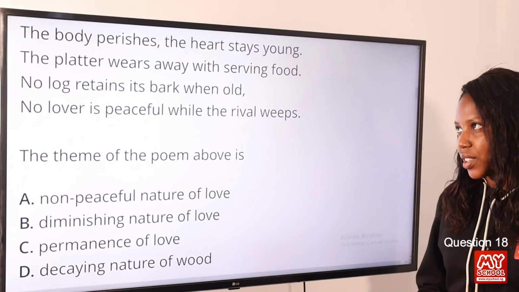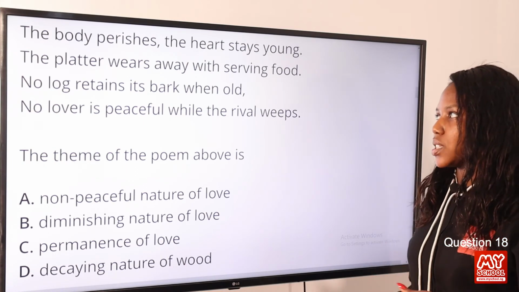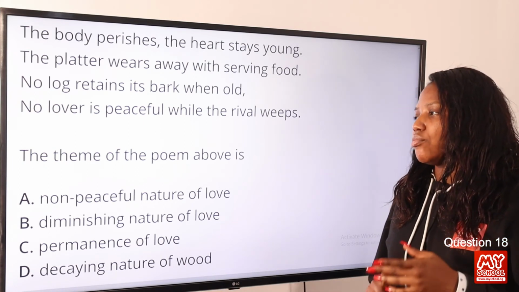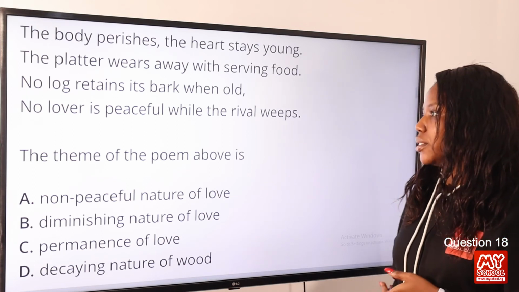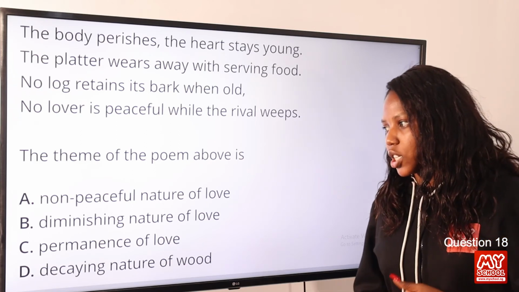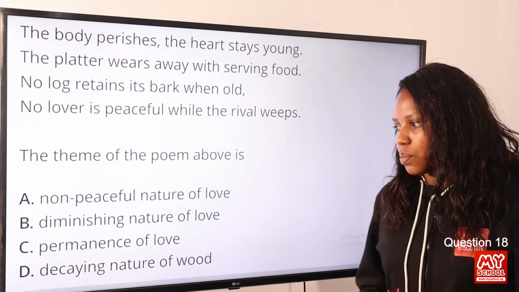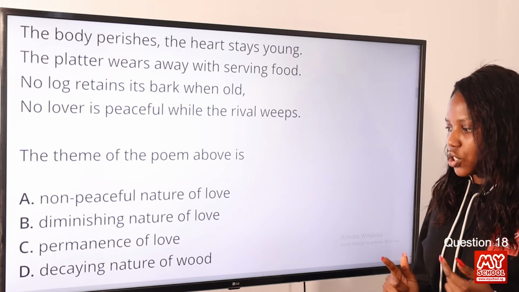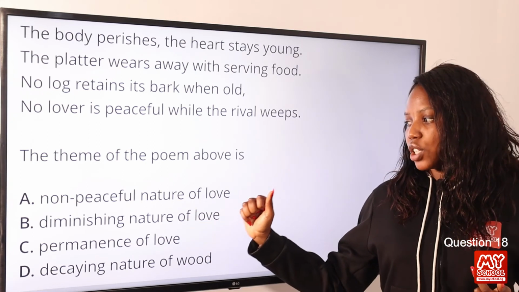Question 18. The body perishes, the heart stays young, the platter wears away with serving food, no log retains its bark when old, no lover is peaceful while the rival weeps. The theme of the poem above is option A, non-peaceful nature of love, B, diminishing nature of love, C, permanence of love, D, decaying nature of wood. Now the answer to this question is option A, non-peaceful nature of love.